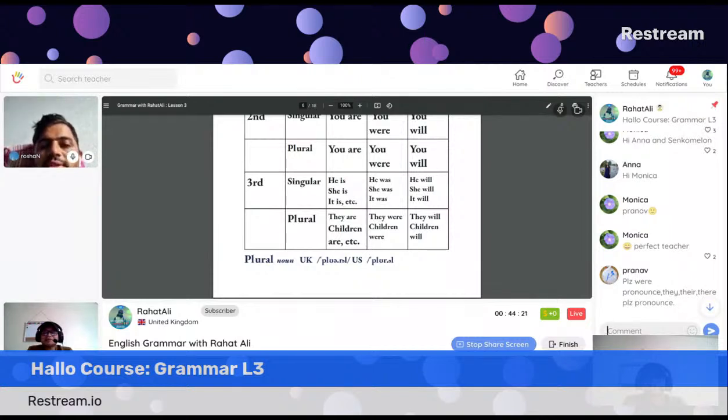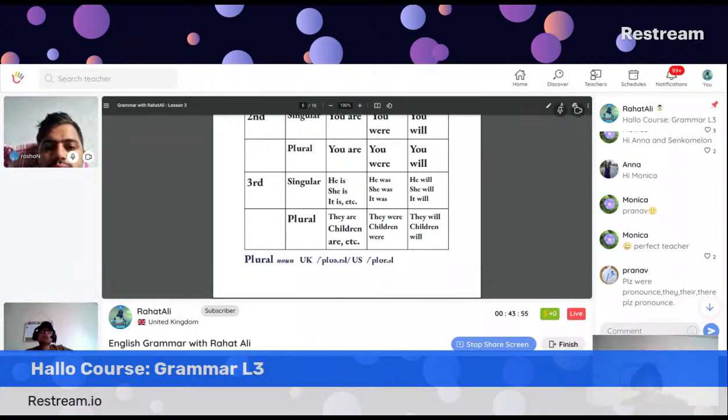Is this the same in the American accent also? No, there is a difference between American pronunciation and British pronunciation, and the letter R is one of them. They pronounce the R, but here we don't pronounce the R. I think in American pronunciation it is quite the same. There and their. Yes, but there is one big difference.